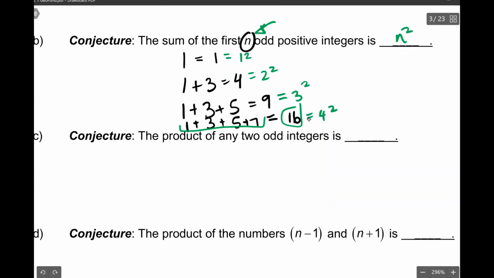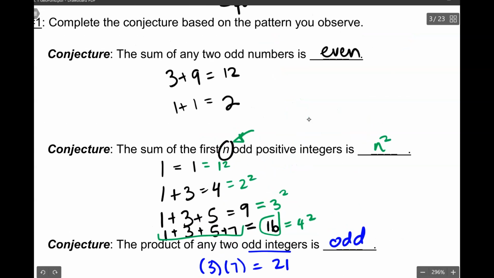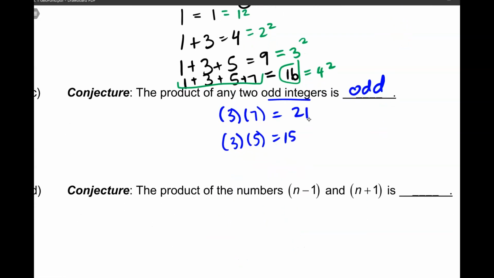The next one, the product of any 2 odd integers is blank. Okay, so remember odd is maybe like 3 and 7. If I multiply that, I get 21. Let's try another one. How about 3 and 5? That's 15. So it doesn't matter what 2 odd integers we have, the product of any 2 odd integers is going to be odd. Now if you add them, adding will give you an even number, multiplying will give you an odd number.